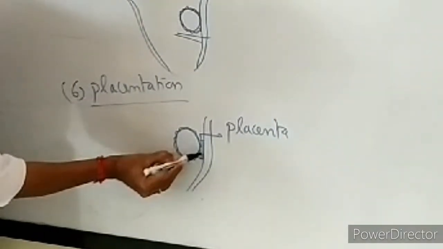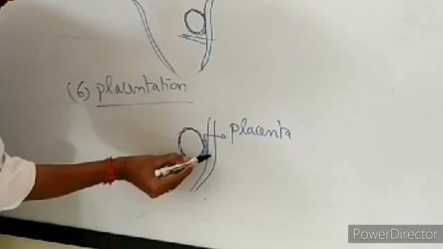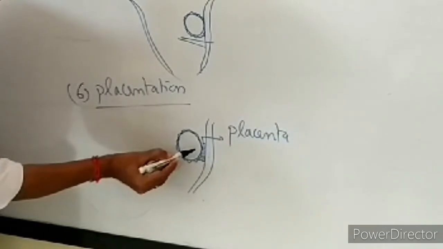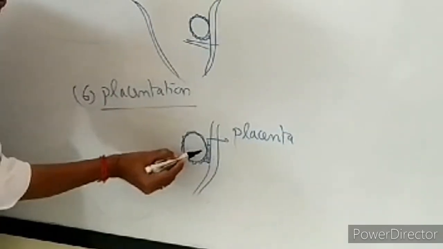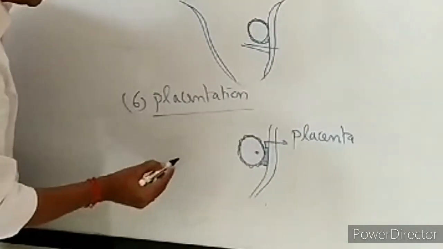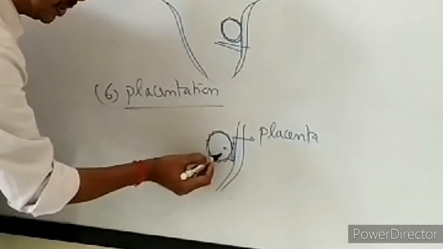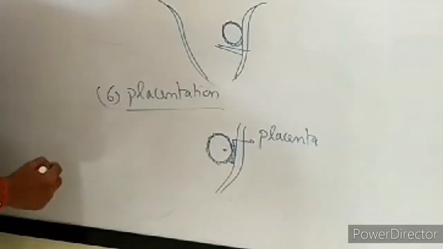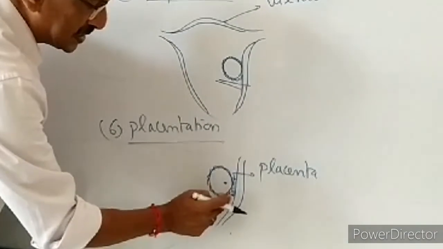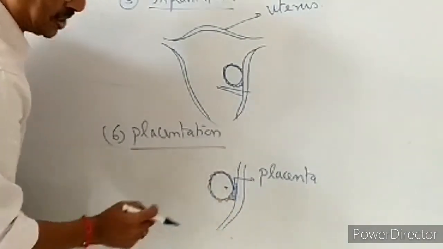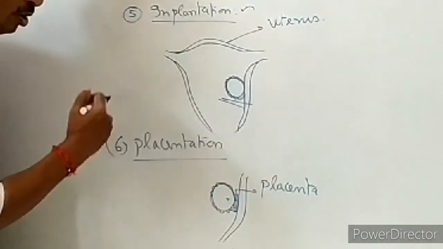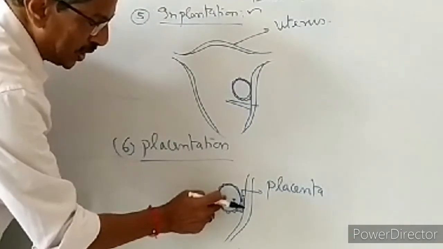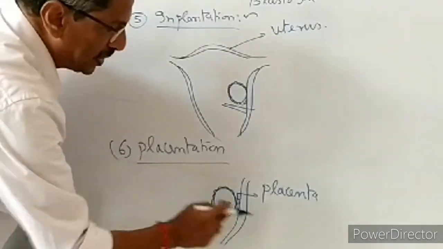Now through this special tissue placenta, the mother can supply food, water, oxygen, everything to the blastula to grow. The blastula is producing waste. The waste will be taken by the mother's body. So it is acting as a filter. It is allowing food and oxygen to the blastula. It is collecting the waste from the blastula.